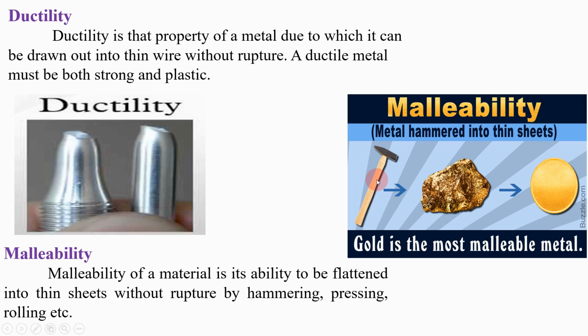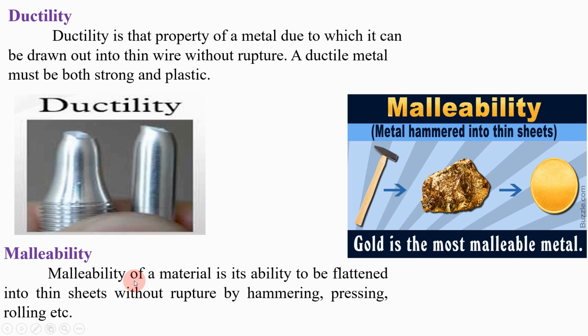So by hammering this gold, or hammering means by applying compressive loads on this gold, you can see your gold is going to convert into coin form. So this is what malleability is, and it is written here, gold is the most malleable metal. Please see what it tells.